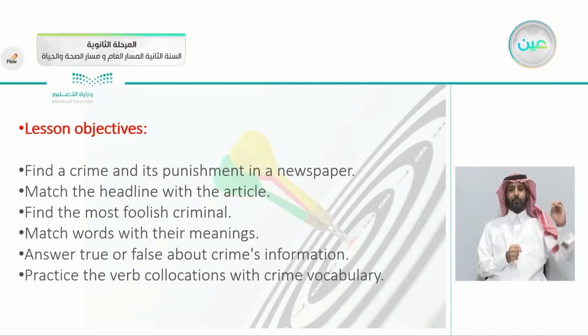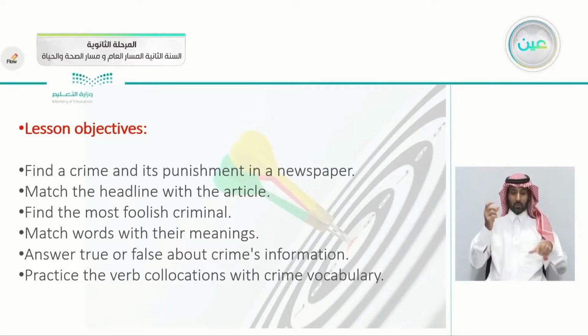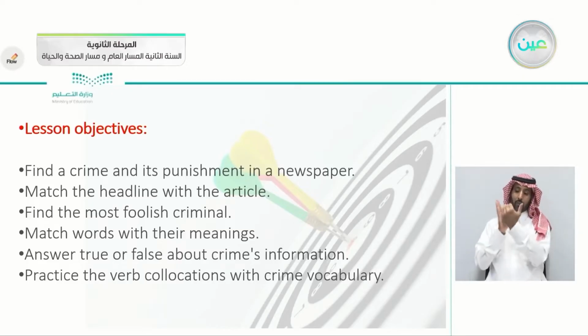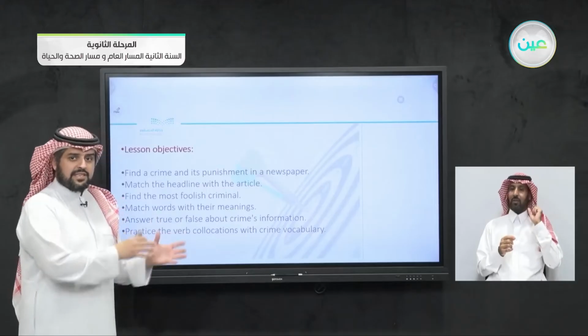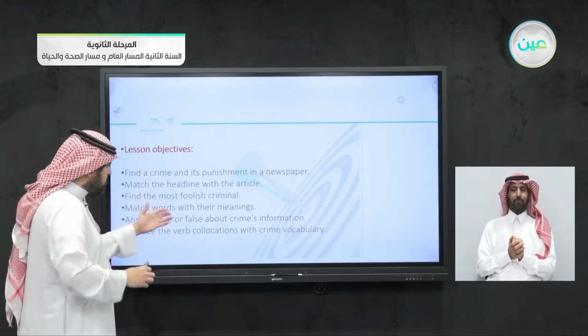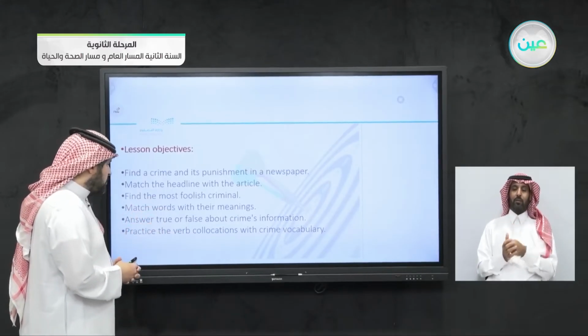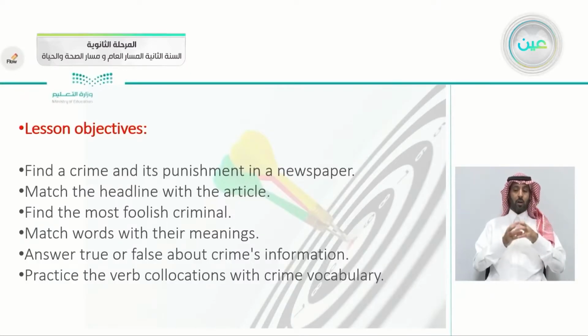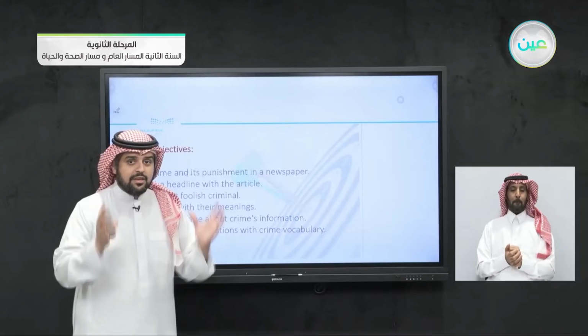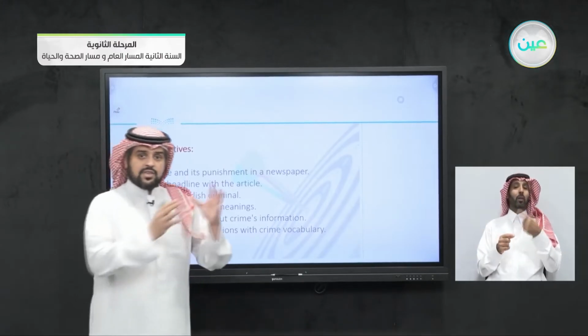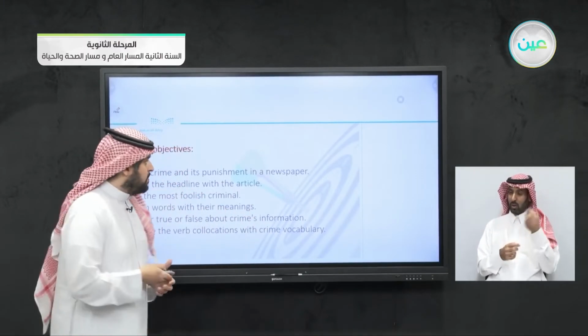These are today's objectives for today's lesson. Find the crime and its punishment in a newspaper. Match the headline with the article. Find the most foolish criminal. Do you know what the meaning of the word foolish is? Yes, it's almost a synonym for the word stupid. The most foolish criminal. Match words with their meanings. Answer true or false about crime information. Practice the verb collocations with crime vocabulary. So you know now that the theme of this unit is crime and punishment.